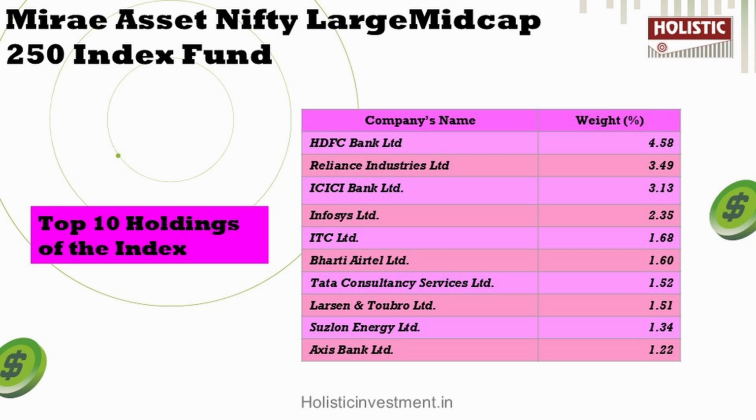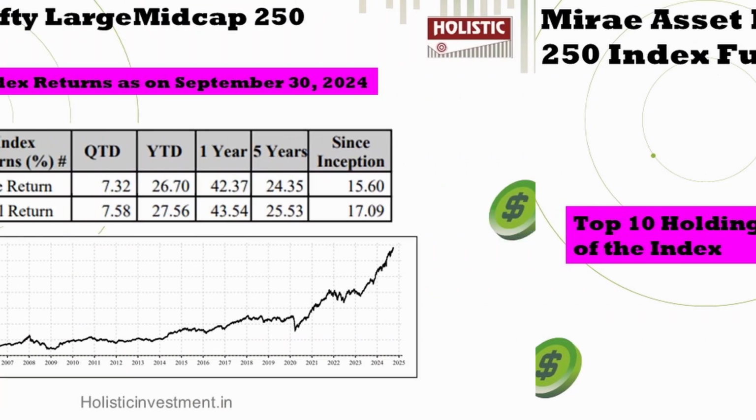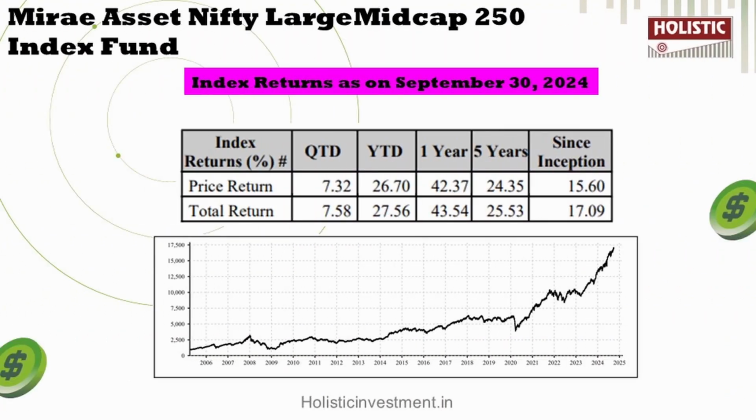Now, as we have looked at the sectors and top 10 holdings under this index, let's move on to understanding the index returns as on September 30, 2024 from the data we have gathered. As you can see from the table and graph, in 1 year it has produced a return of 43.54%, in 5 years a return of 25.53%, and since inception a return of 17.09%.